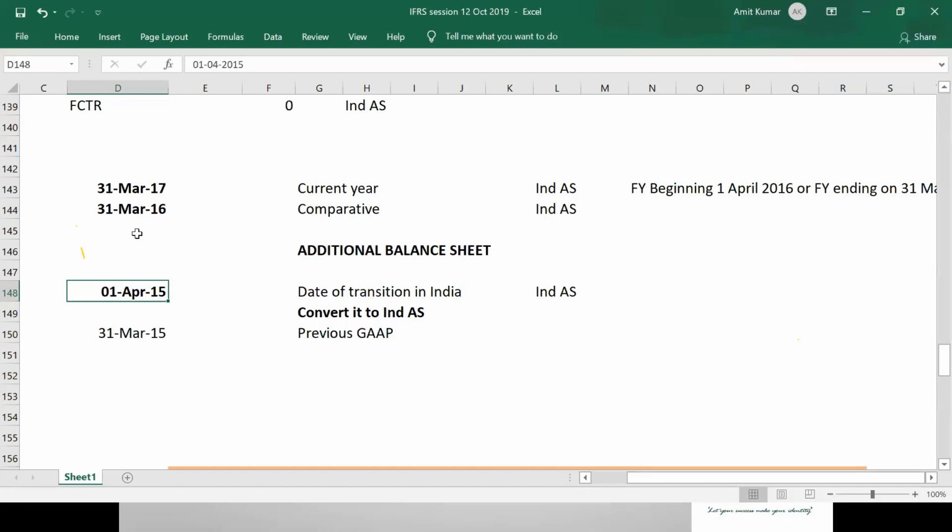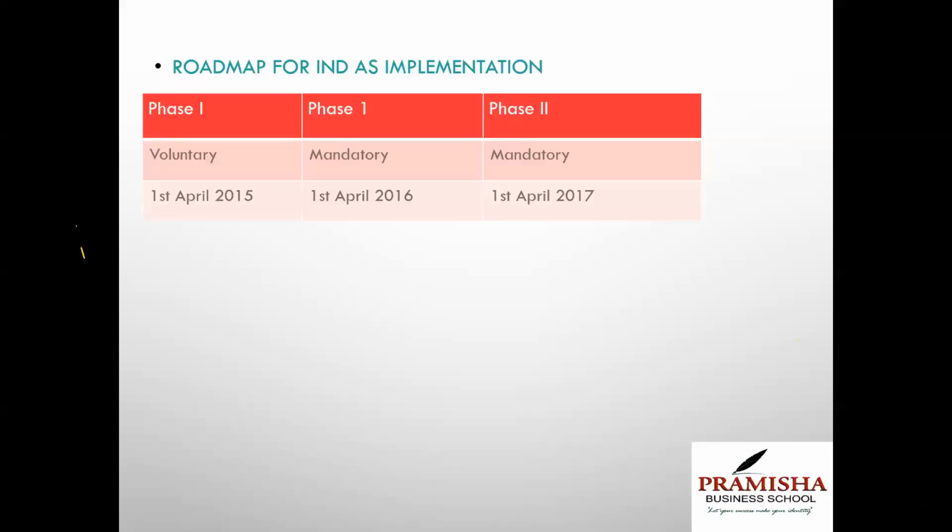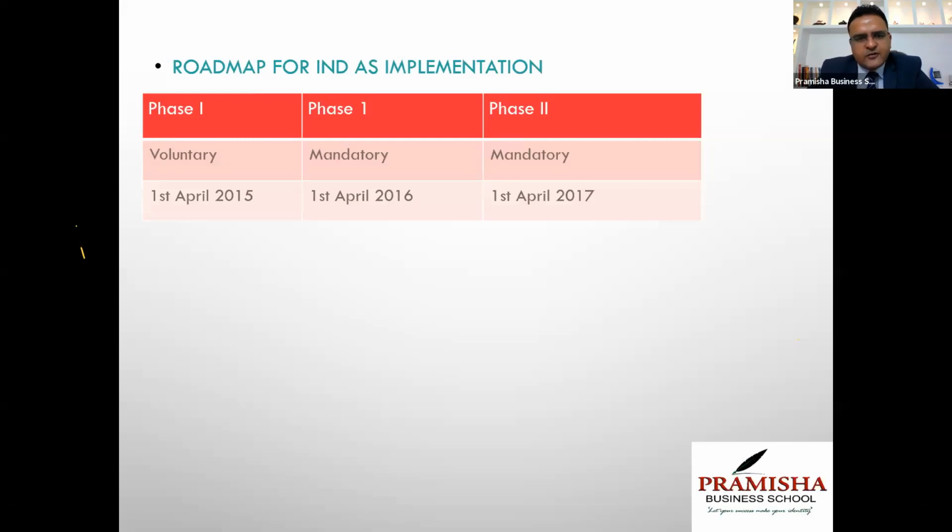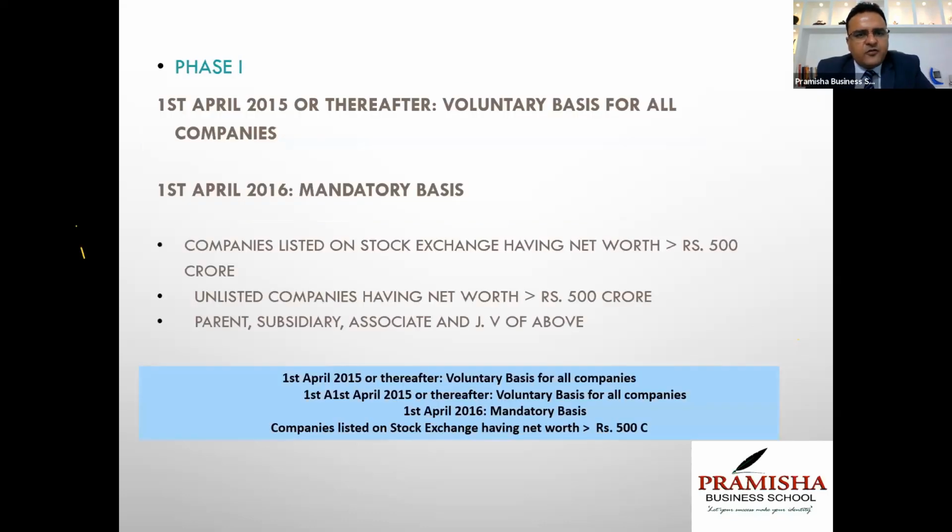Now if I move to the phases, the phases will be very clear. In phase 1, entities having net worth of more than 500 crore. In phase 2, net worth of more than 250 crore, all the listed entities and all the non-listed entities. So in India, it happened in phases. Phase 1 was 1st April 2015 or thereafter on a voluntary basis, and 1st April 16 on a mandatory basis.